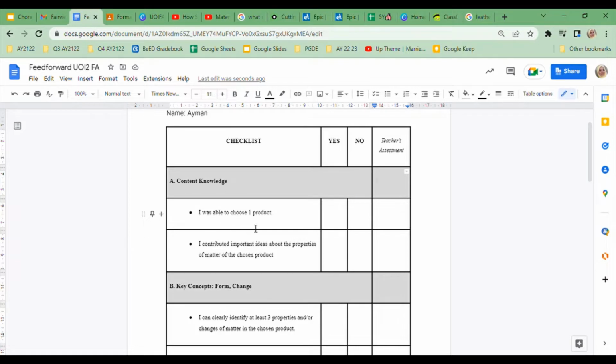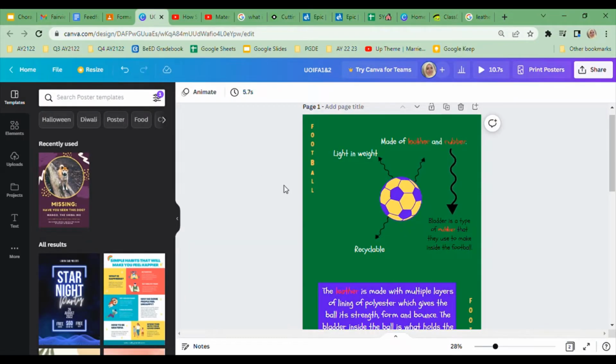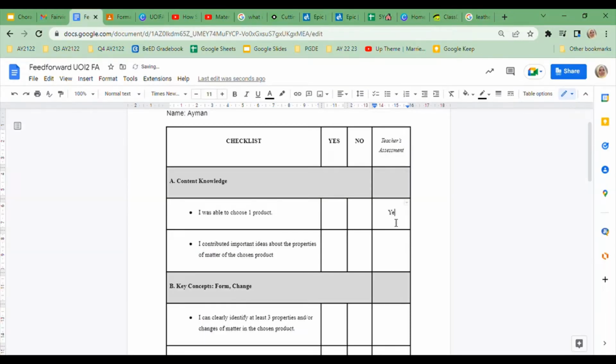Number 1, I was able to choose one product. Here, we can clearly see that Ayman chose a football, so it's a yes. Next, I contributed important ideas about the properties of matter of the chosen product.